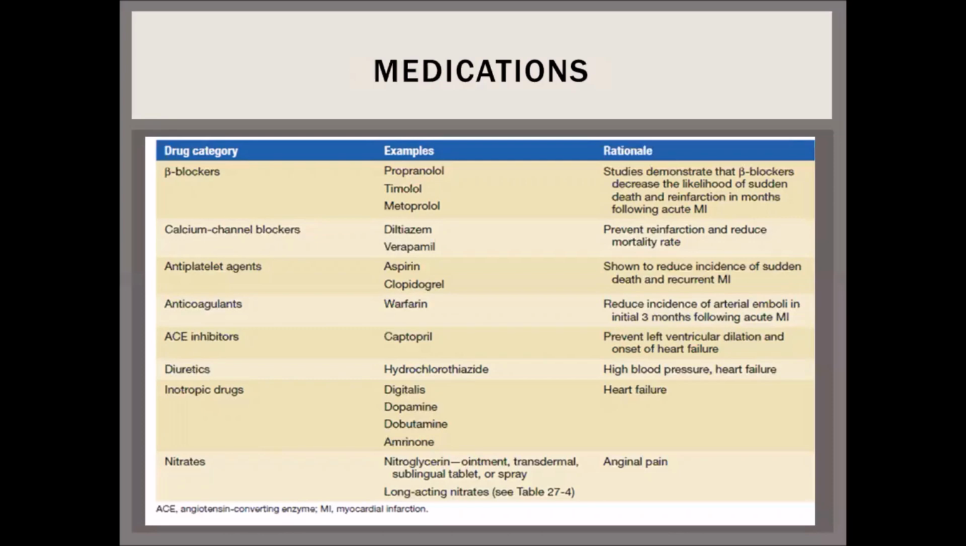Anticoagulants like warfarin reduce the incidence of arterial emboli in the initial 3 months following the acute MI. ACE inhibitors like captopril prevent the left ventricular dilation and onset of heart failure. Diuretics like hydrochlorothiazide are used in high blood pressure and heart failure patients. Inotropic drugs are used in heart failure, and nitrates like nitroglycerin are used in anginal pain.